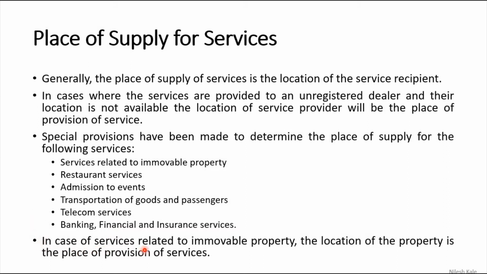In case of services related to immovable property, the location of the property is the place of provision of services. So in case of immovable property, what is the location? The location is the place of provision of services. Wherever is the location of that property, if you are supplying service there, that is the place of supply, right?